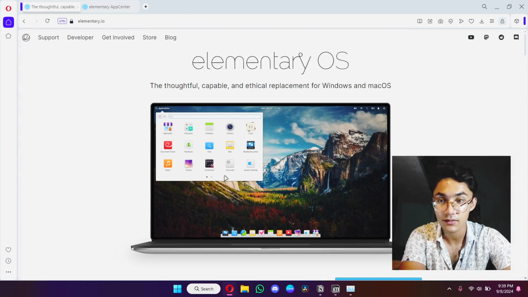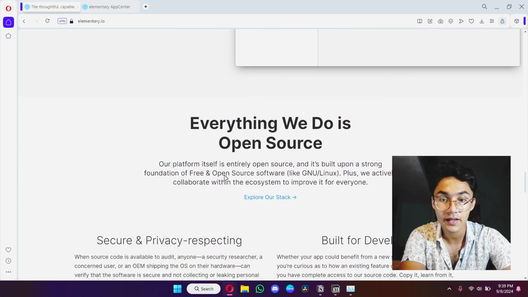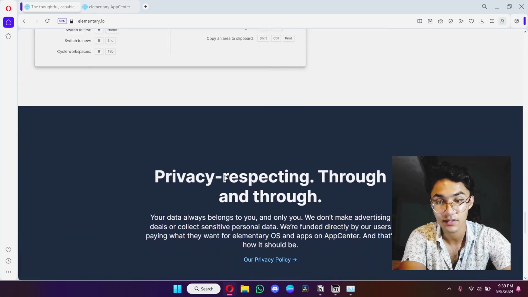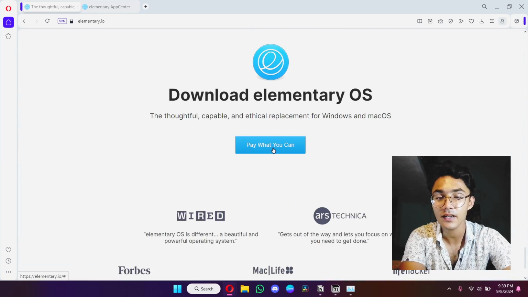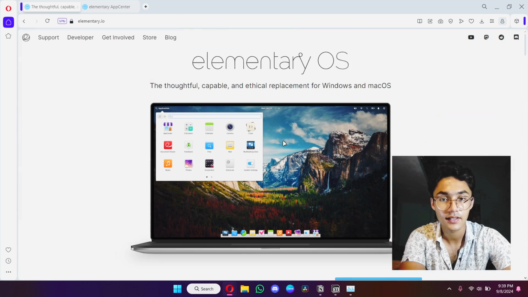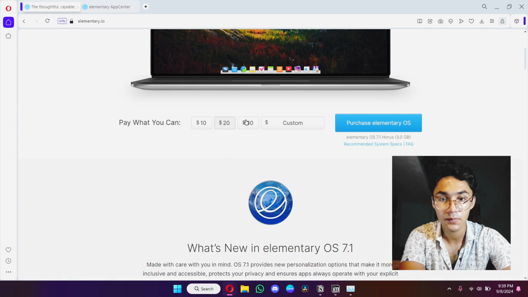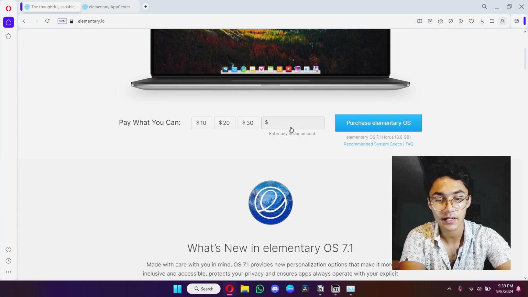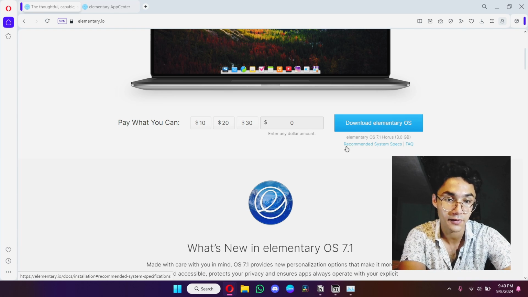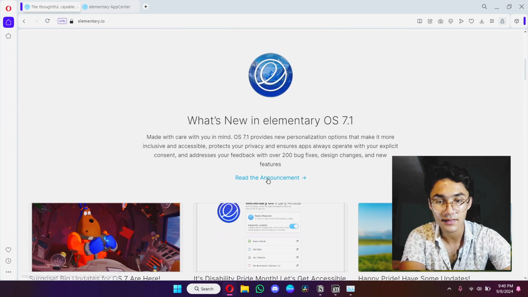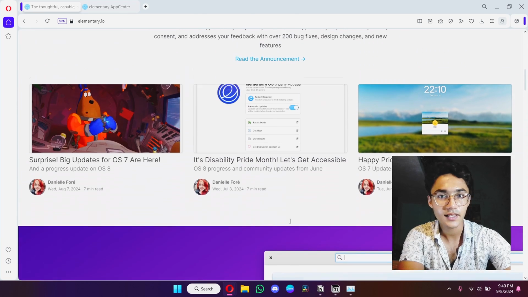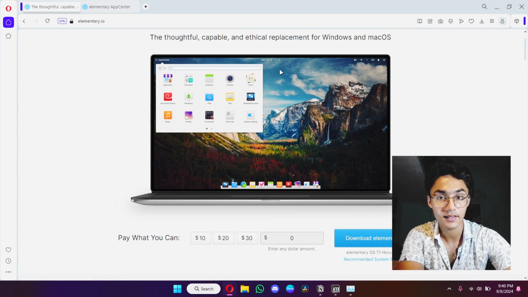And yes, to say the truth, they have a very low number of sponsorships. You see, they have a feature like pay what you can. If you wanna download ElementaryOS, you can just pay a small amount or just type 0 and get it for free. Like, they're so sweet at this thing, aren't they? But again, ElementaryOS was the greatest.